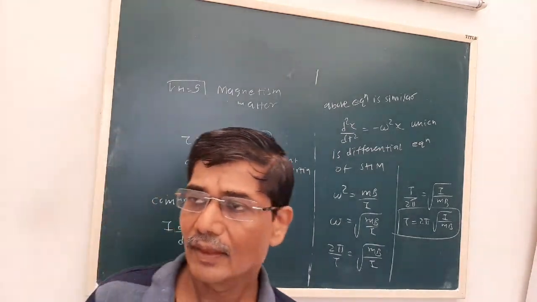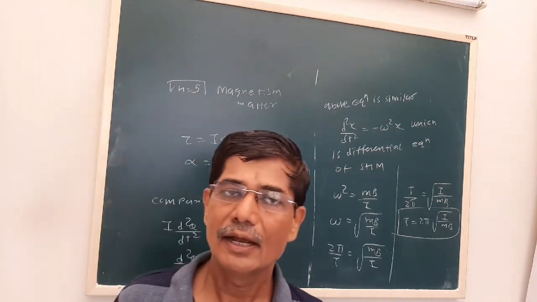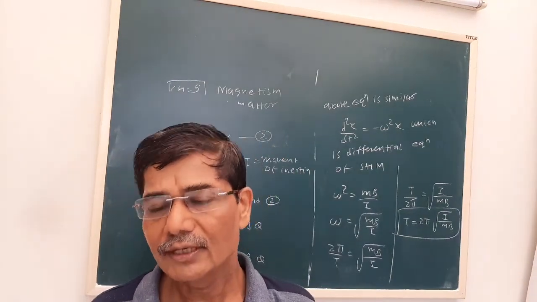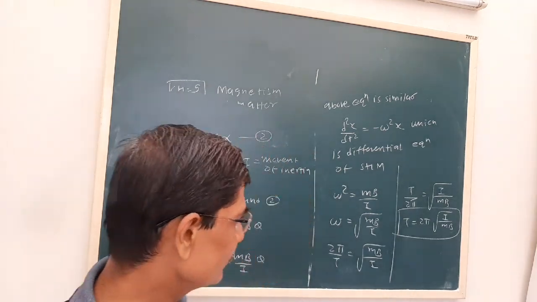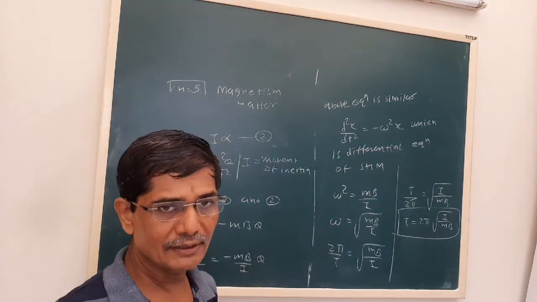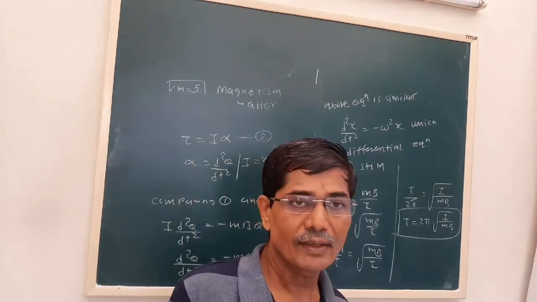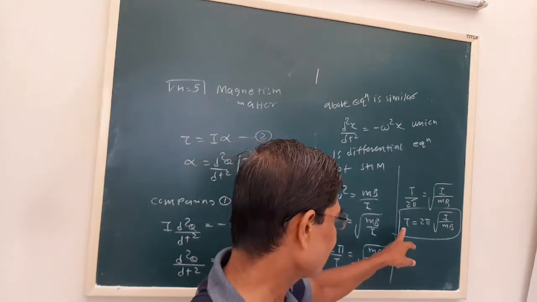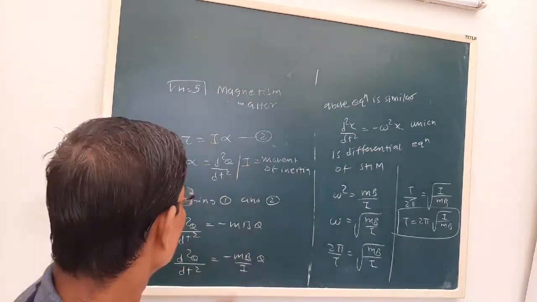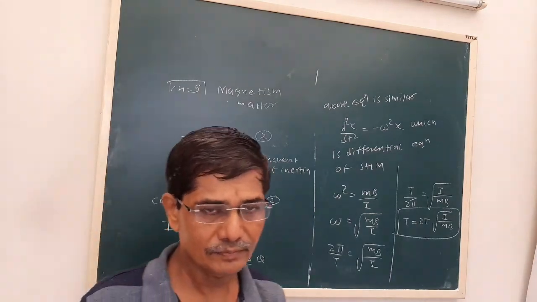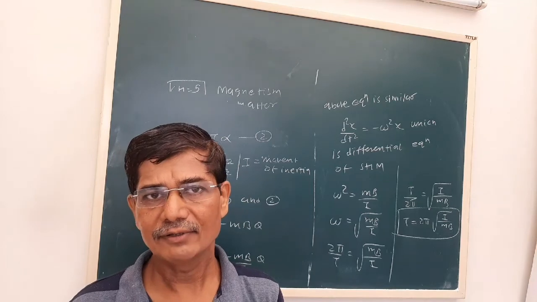That will be the periodic time. So here also, when a magnetic dipole is placed in a uniform magnetic field, torque will be produced. It will perform rotational motion, and it will be SHM, that we have proved. We have obtained the differential equation, and we have obtained the equation of the periodic time with which it will oscillate. So this is about the torque acting on a dipole placed in a uniform magnetic field. Next time we'll proceed further.